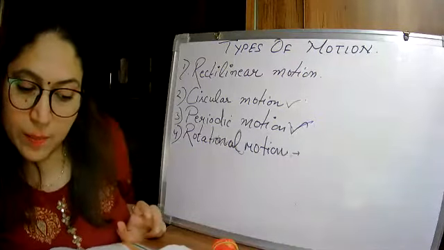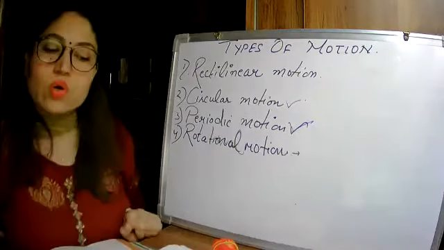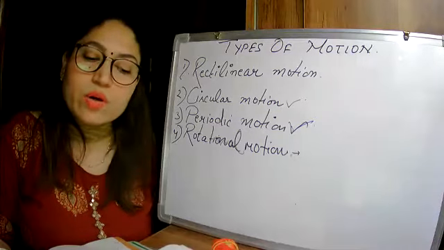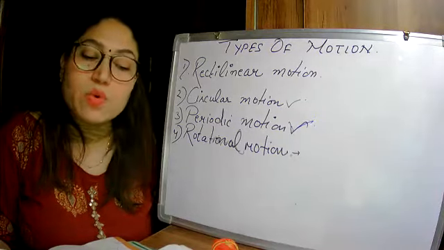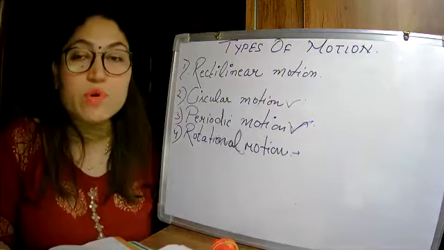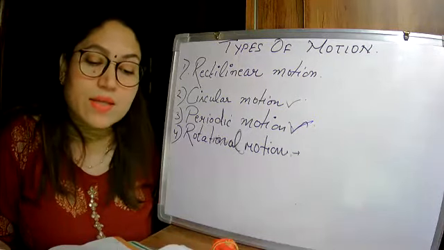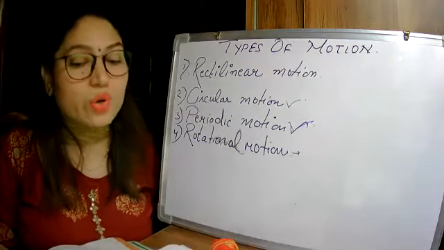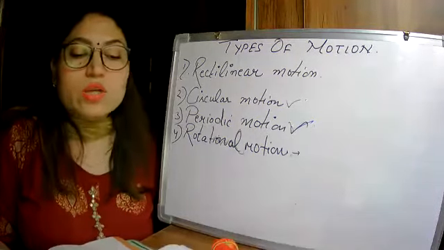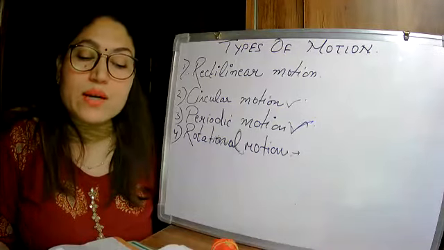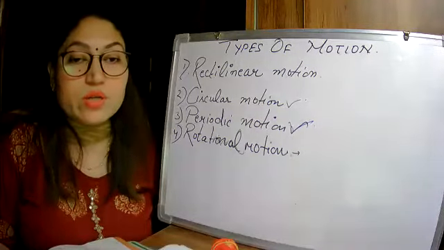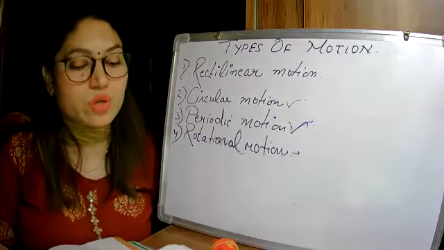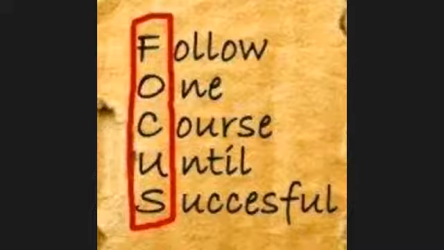Now underline this line on page 105: the ball is rolling on the ground, rotating as well as moving forward. Which type of motion is shown by the moving ball? Thus, the ball undergoes rectilinear motion as well as rotational motion. Can you think of other examples where objects undergo a combination of different types of motion? I have already explained the rotation and revolution of the earth, two types.